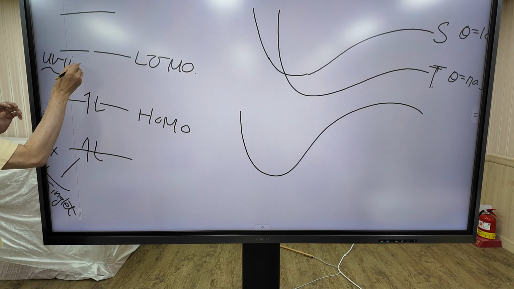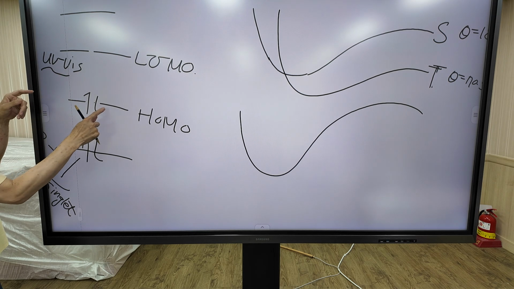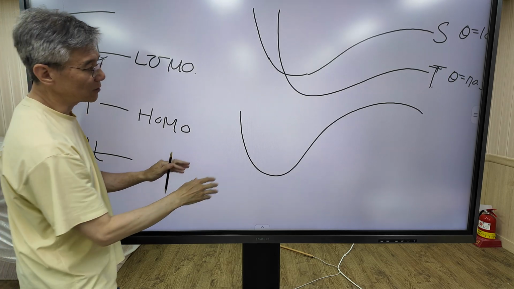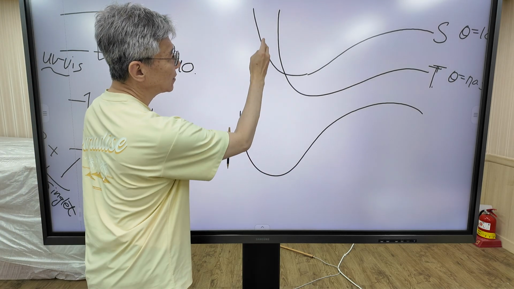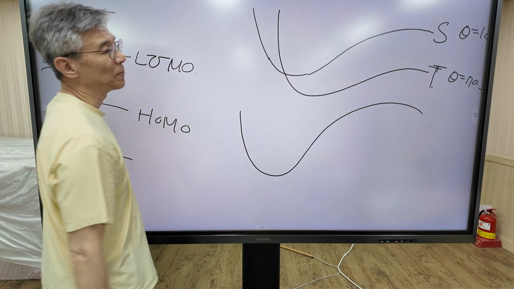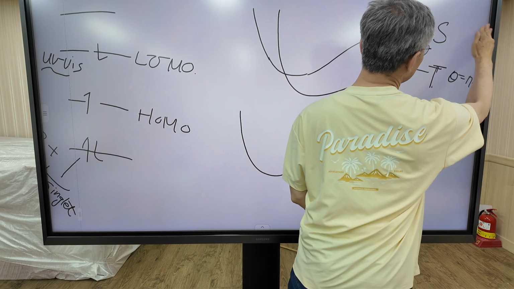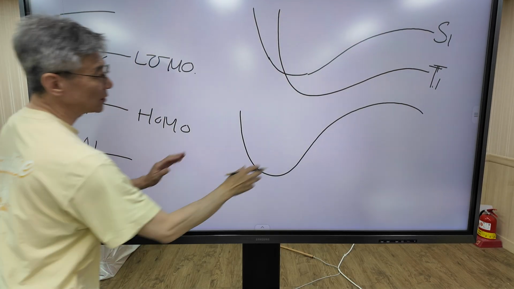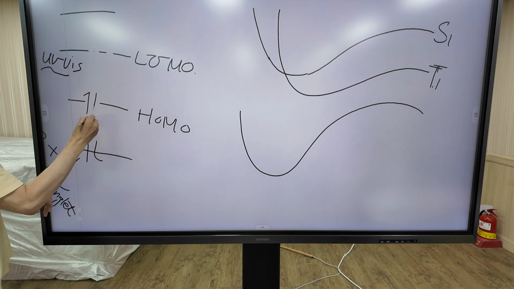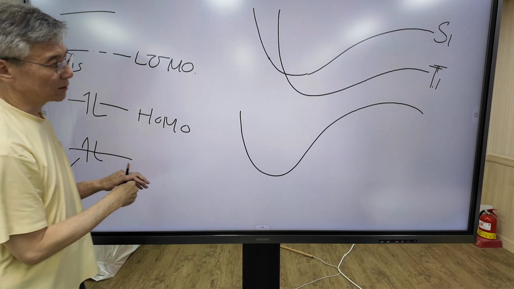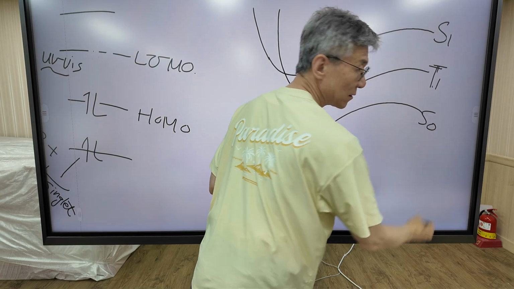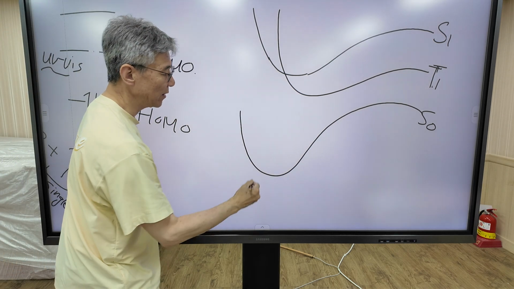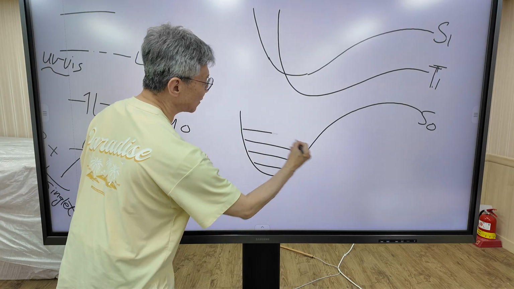When you irradiate UV-visible light, electrons in the HOMO are excited to the LUMO. That means electrons in the ground state can be excited to either the singlet state or the triplet state. I'm going to denote these S1 and T1. In this ground state, electrons are paired, so it is called the S0 state.